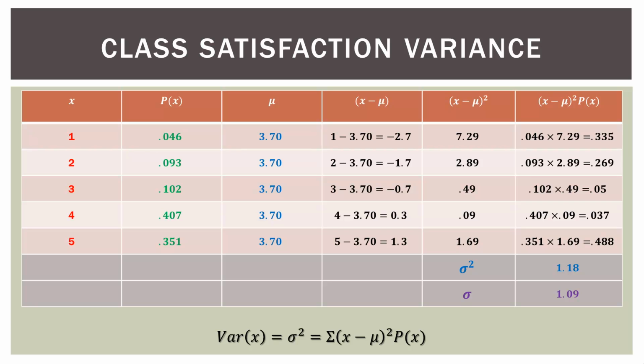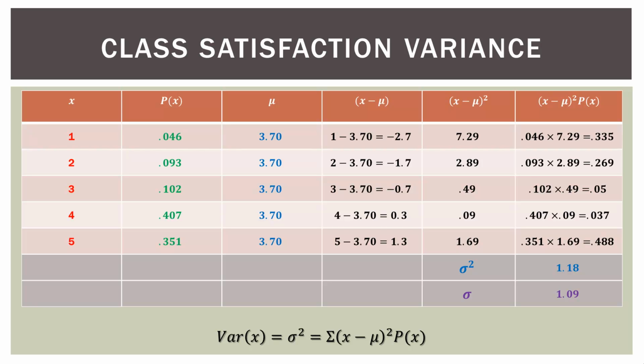there on the right. And then we add down, and we end up with a variance, a sigma squared, of 1.18. Now to find the standard deviation, we take the square root, and the square root of 1.18 is 1.09. So we have an expected value or a mean of 3.7, and we have a standard deviation, let's say, of about 1.